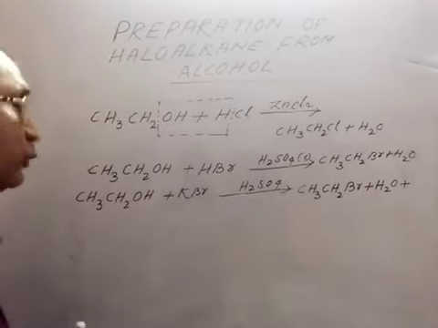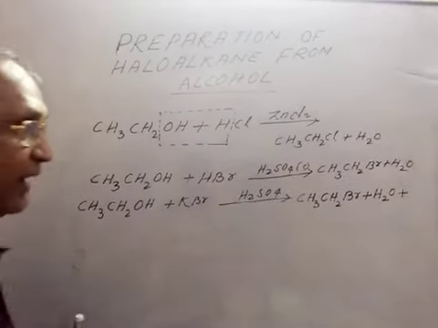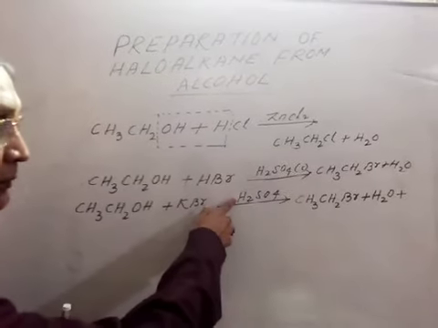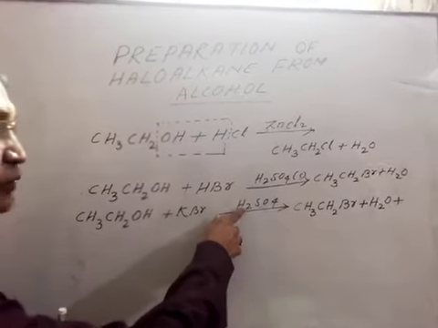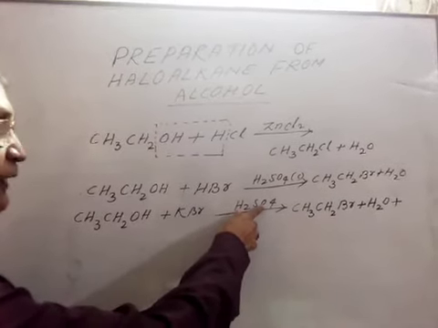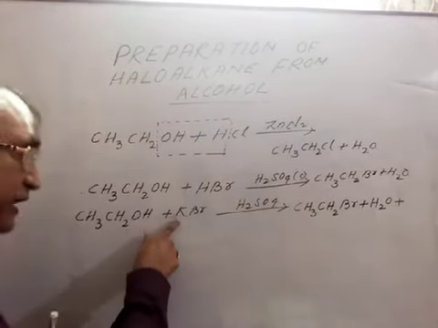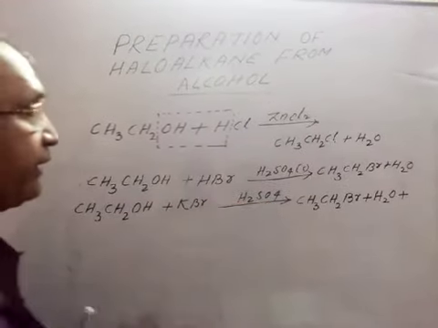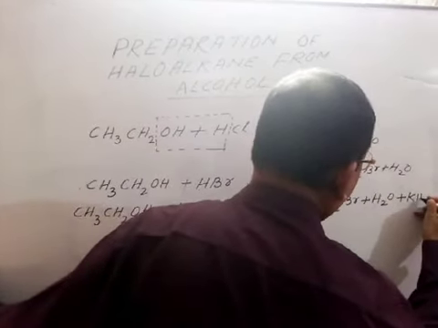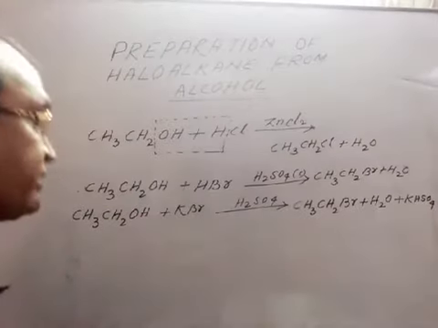Now, what are the rest elements? One hydrogen is used for making this H2O. One hydrogen is left, one sulfate is left and one potassium is left. Now this potassium will join with this hydrogen and sulfate and will produce KHSO4, potassium hydrogen sulfate.